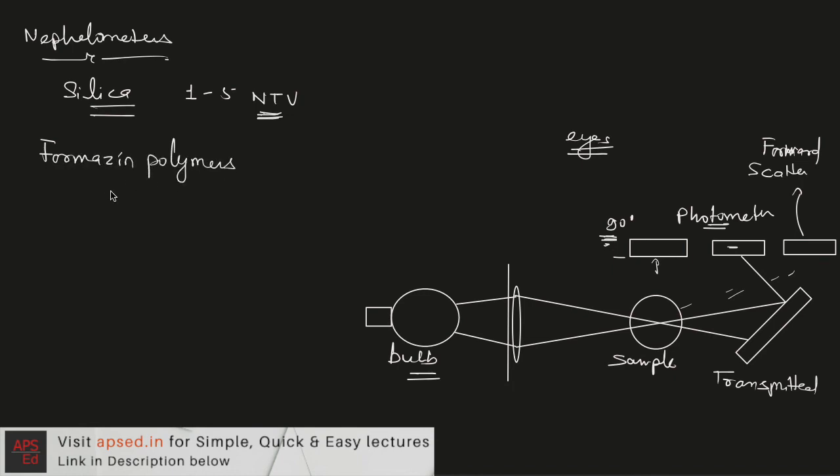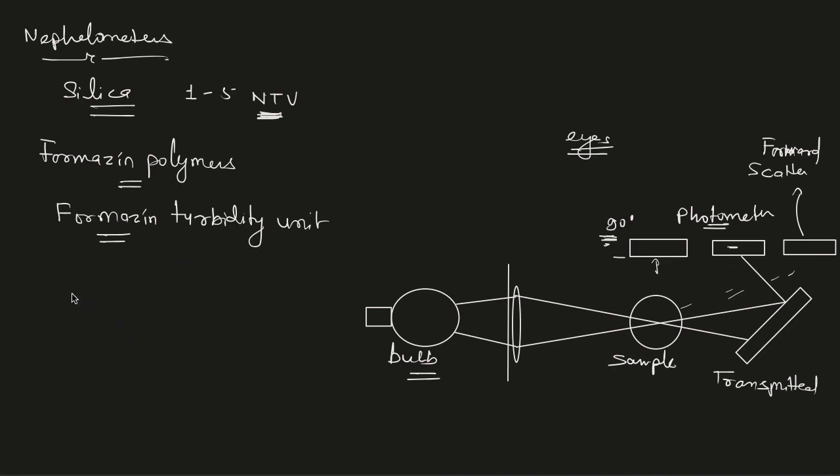With the help of formazine polymers, we make a standard sample, and the turbidity that we obtain, I mean this NTU value, is also called the formazine turbidity unit. So here we are using this formazine polymer instead of measuring the standard turbidity with silica. So these are all the lab methods that we have covered here, and that can be used to measure the turbidity of a sample.